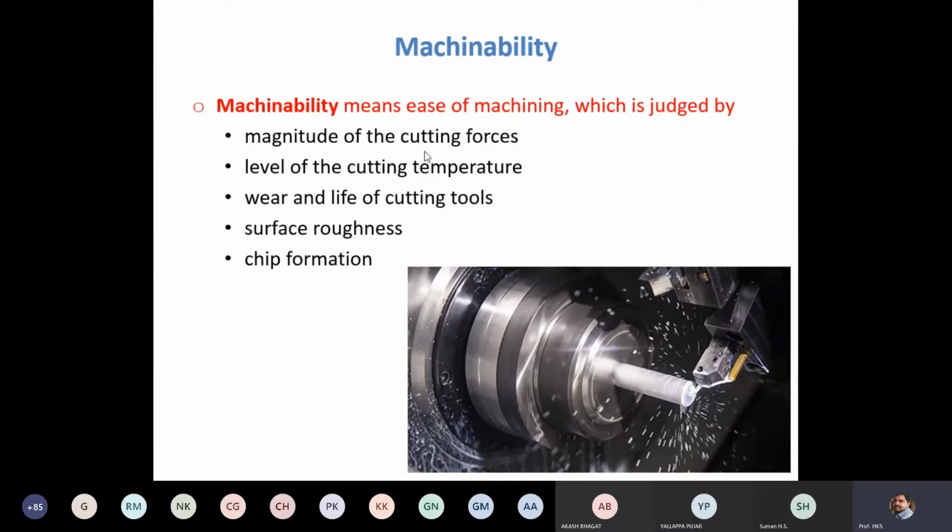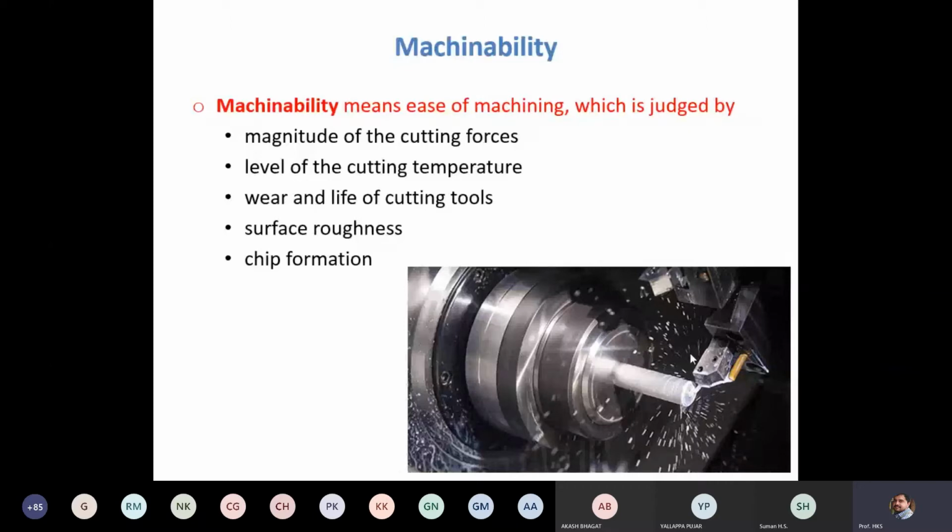If with lesser forces you are able to achieve material removal, then the machinability is good. Next, level of the cutting temperature.